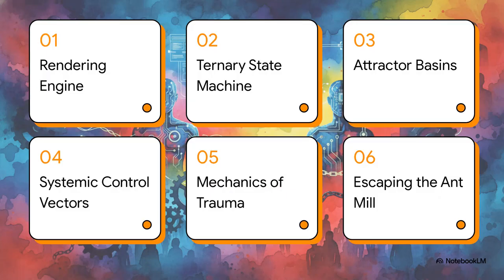Here's our roadmap for the journey. We've got 1. The Universal Rendering Engine. 2. The Ternary State Machine. 3. The Gravity of Attractor Basins. 4. Vectors of Systemic Control. 5. The Mechanics of Trauma. And finally, 6. Escaping the Antmill. Let's get right into it.